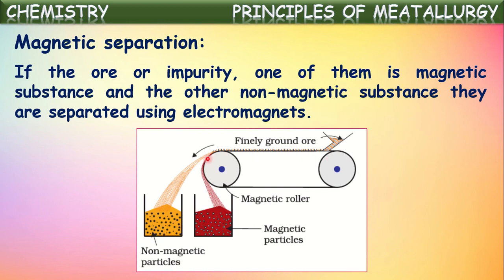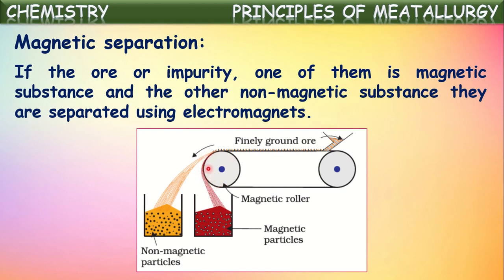In this, two rollers will be there which are connected with a long belt, and one of these two rollers will be a magnetic roller, an electromagnetic roller, and on this roller the ore will be poured. Powdered ore is flown on this along with the impurities. When it reaches the electromagnetic roller, the component that is magnetic will stick to the magnet till it rolls completely.